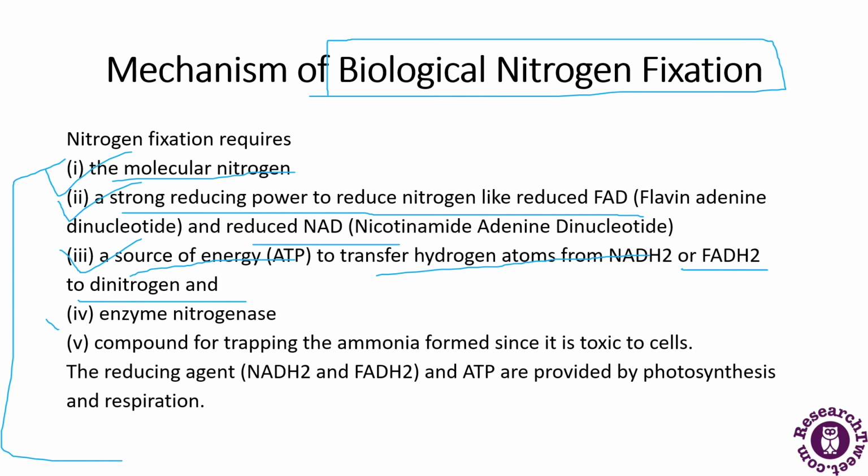There is an enzyme called nitrogenase, and a compound for trapping the ammonia that is formed, since it is toxic to the cells. The reducing agents NADH2 and FADH2 and the ATP are provided by photosynthesis and respiration.